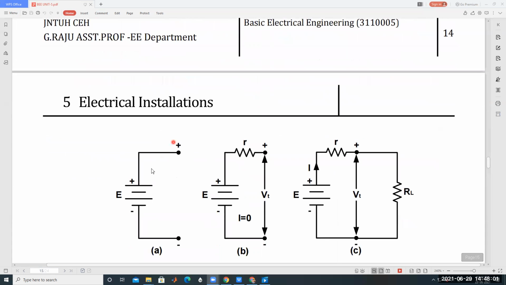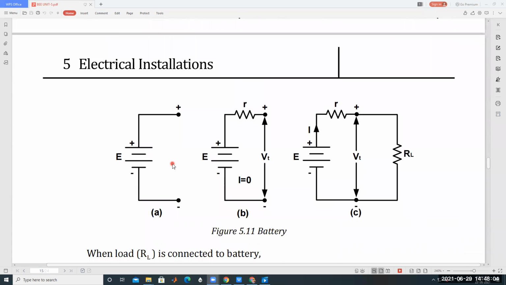This is a battery representation. This is an ideal representation of the battery, so the internal resistance of the battery is 0. This is called an ideal voltage source. This is acting as an ideal voltage source. The battery EMF is called E.